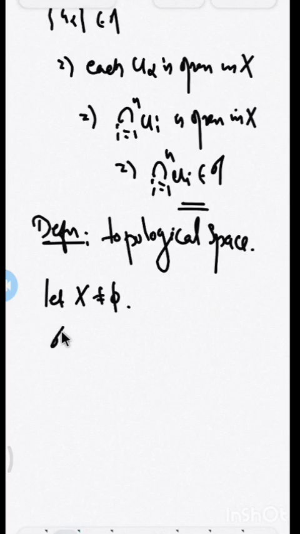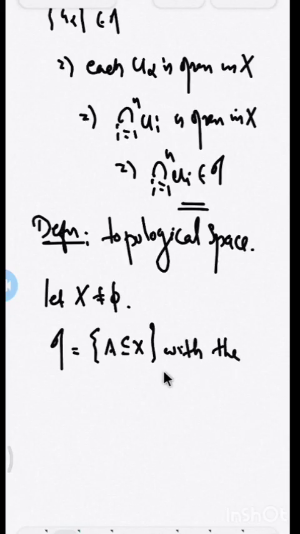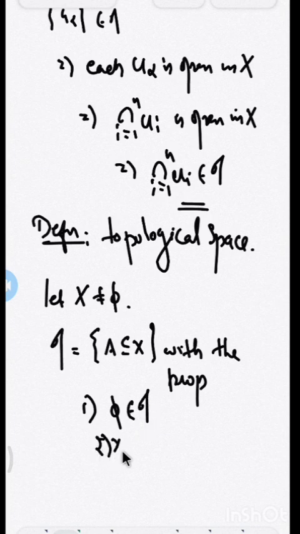A topology is a collection, which I denote by tau, of subsets of X with the following properties. One, the empty set belongs to this collection. Second, X, the full set, belongs to this collection.